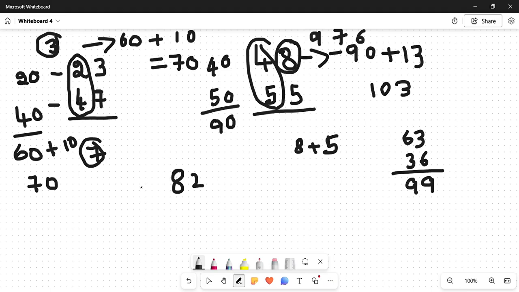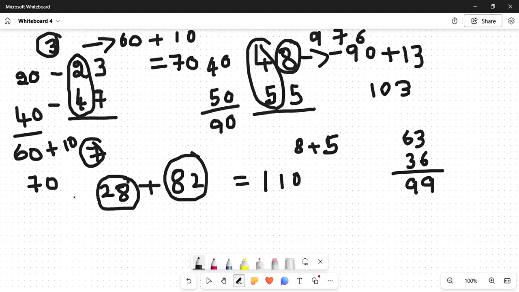28 plus 82. It is 28 plus 82. What you can do is, you know what is 82 plus 10? 82 plus 10 is 92. 92 plus 10 is 102. So 102 plus 10. What is 102 plus 10? 112. 112 minus 2, 110. Right? How 110? See, this is 82. This is 28. 28 plus 2 is 30 always. So we are taking up to 30. We are adding 82 plus 10, which is 92. So 10 added. 92 plus 10.